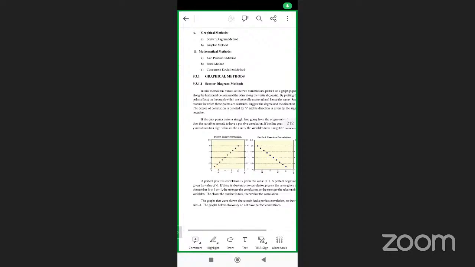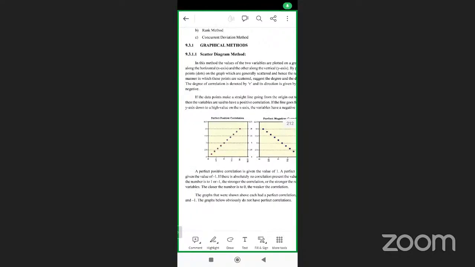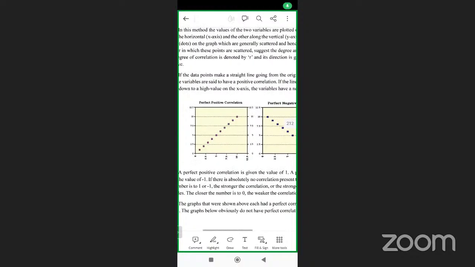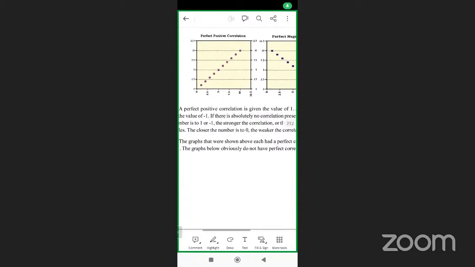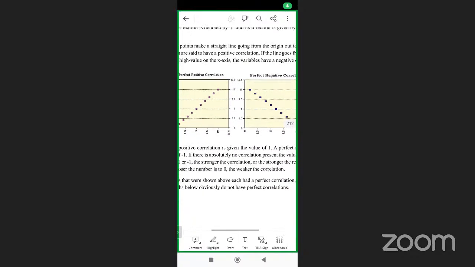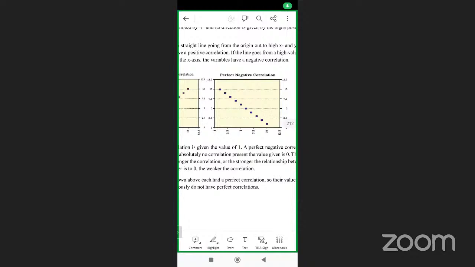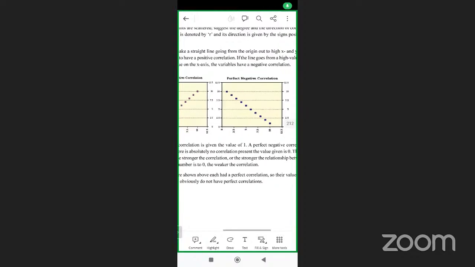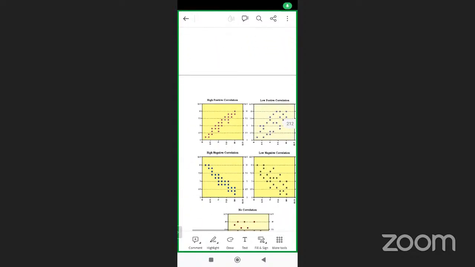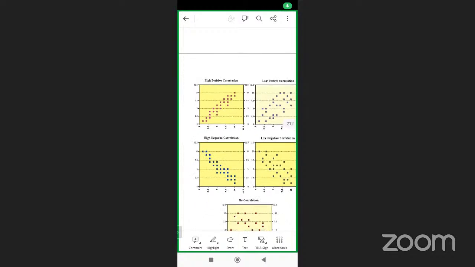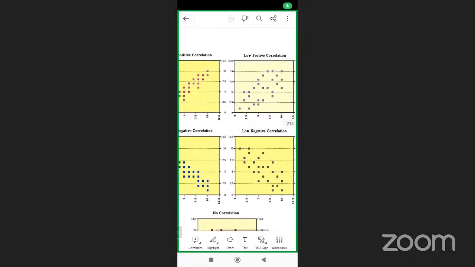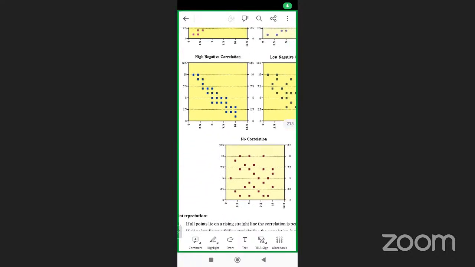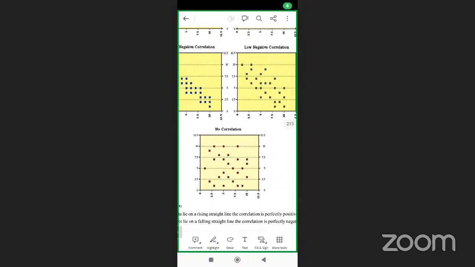In the scatter diagram, we take two variables, one variable on the x-axis and another on the y-axis. When you plot it and the line goes straight, increasing, that is perfect positive correlation. If it is decreasing going down, this is perfect negative correlation. High positive correlation means all the scattered points are near that line. If it is dispersed, low positive. High negative, going down and decreasing. Low negative, again down, dispersing.